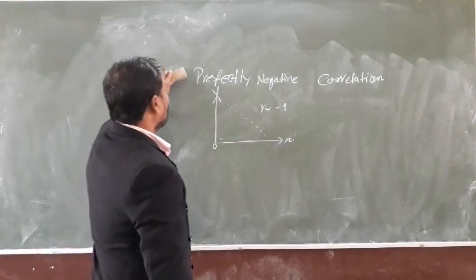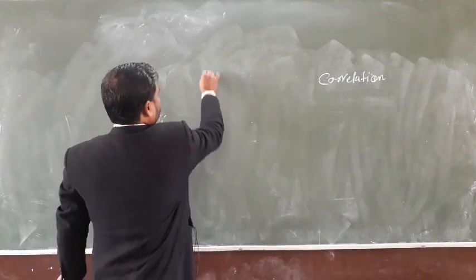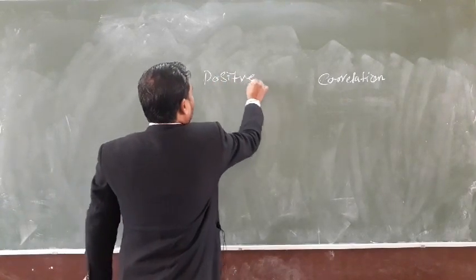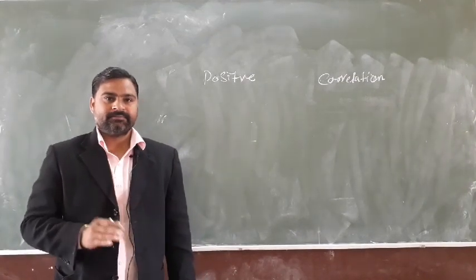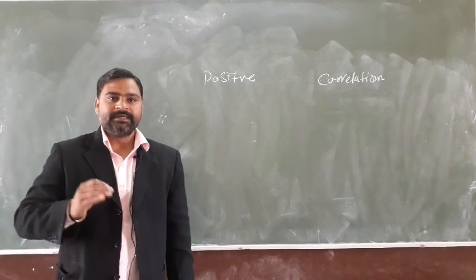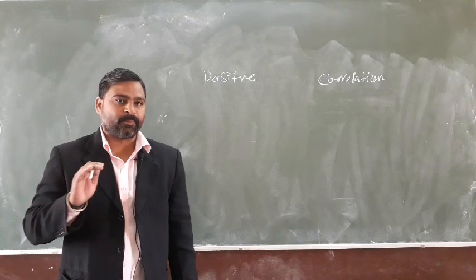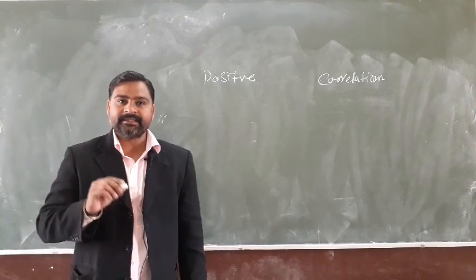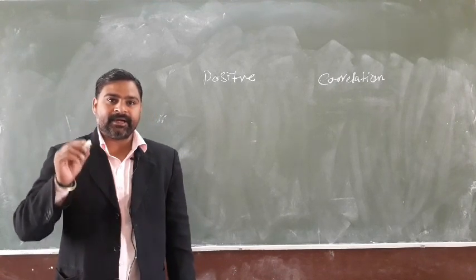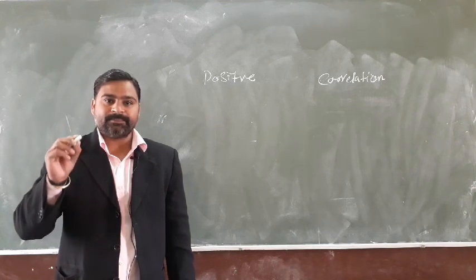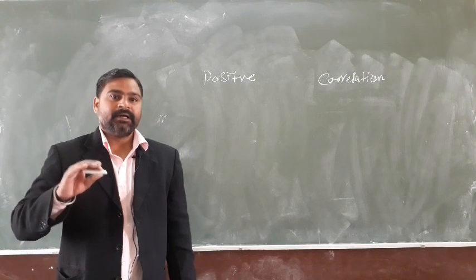Now positive correlation. Positive correlation is a correlation where the change in one data series or one variable changes another variable not in the same proportion but in a lesser proportion. It means if the price is increasing by 50%, the demand or supply will not increase in the same proportion of 50%, but it will increase in a lesser proportion.